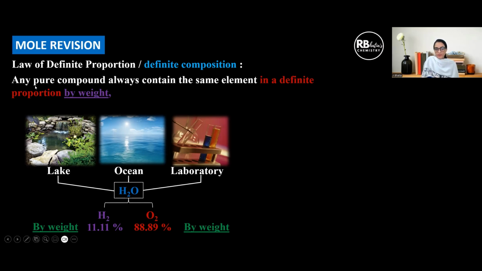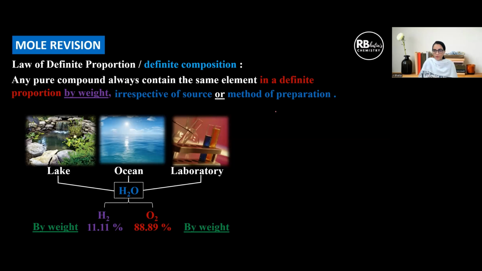Any pure compound, in this case we are assuming water, always contains the same element in a definite proportion by weight. So irrespective of the source, a pure compound always contains the same element in the same definite proportion by mass, irrespective of the source or the method of preparation. Clear? This is the law of definite proportion.